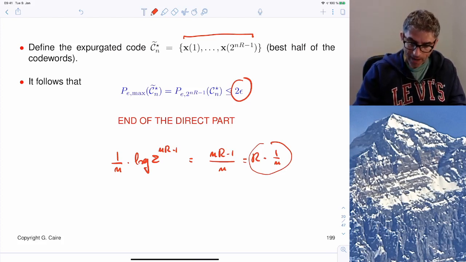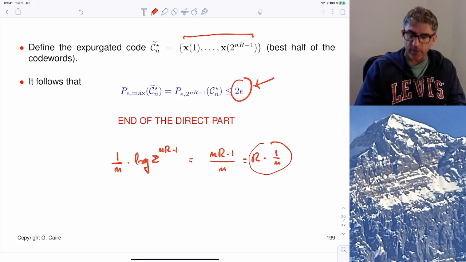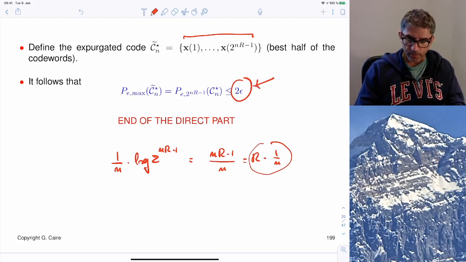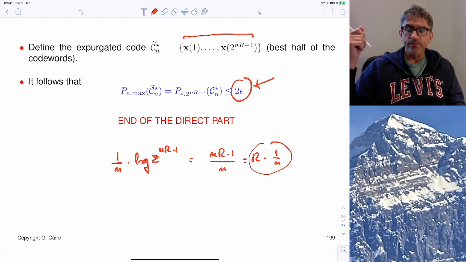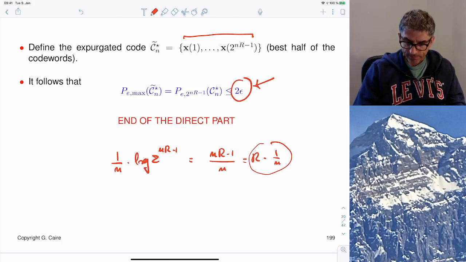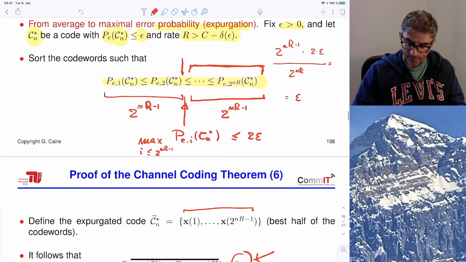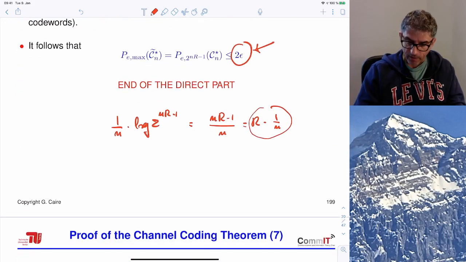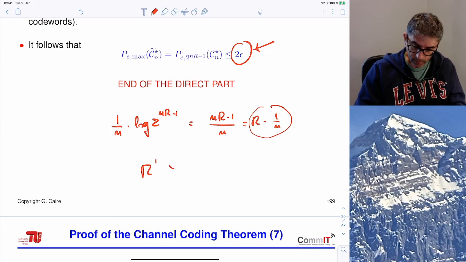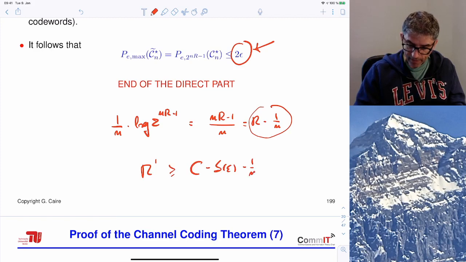The maximal probability of error is less than 2 epsilon, but epsilon is an arbitrarily small quantity, so 2 epsilon is also arbitrarily small. So this proves that there exist codes with rate as close as we want to capacity, because we have chosen R to be greater than C minus delta epsilon, and now we have a new rate R prime equal to R minus 1 over n. So at the end we have that this R prime is greater than C minus delta epsilon minus 1 over n, right?